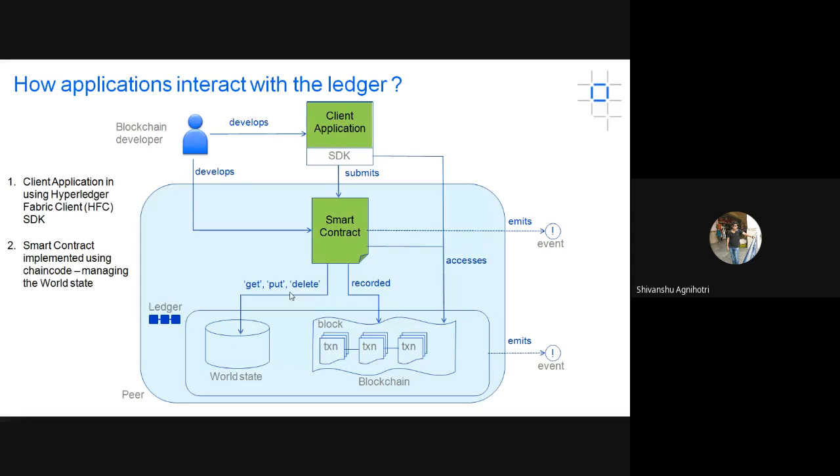Transactions will give queries like get, put, or delete. Either you are trying to get some data from the database, save some data to the database, or delete some record. These get, put, or delete operations are done on the database, meaning on the world state, and the corresponding transaction will be executed and saved to the blockchain.